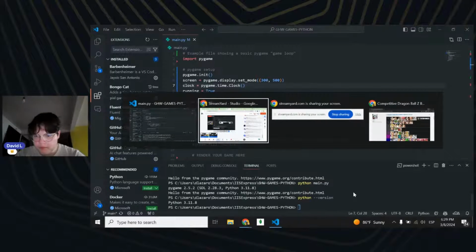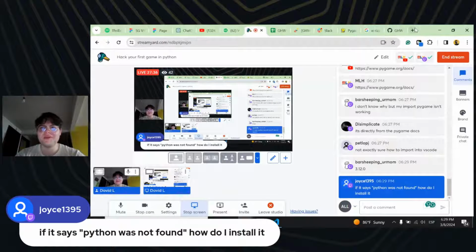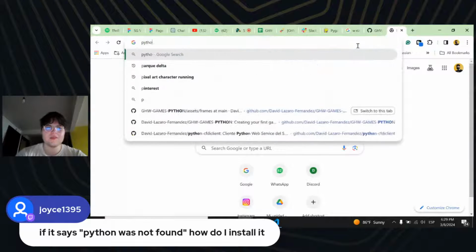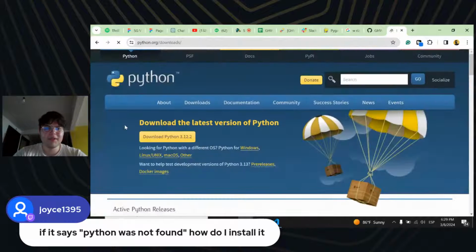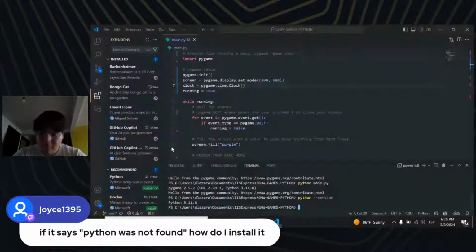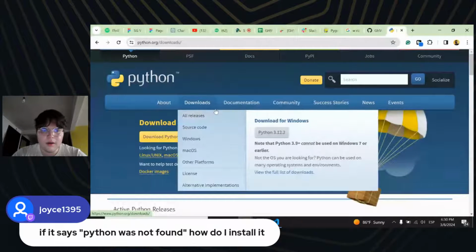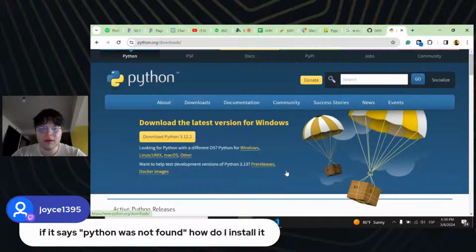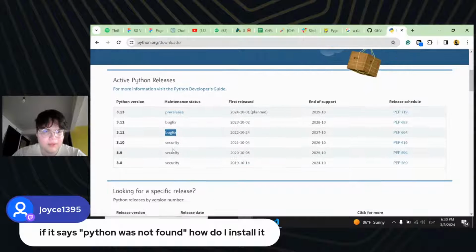So yeah. Okay, if Python is not installed, don't worry about it. Just open a new window, try to get into Python, install for Windows. So you're going to have this version. Download the latest version that you have. So I have 3.11.8. I think I don't know which one is the best one. Python can be used on Windows or whatever, full list of downloads. So we have the pre-release, the security, bug fix, and so on, maintenance status.